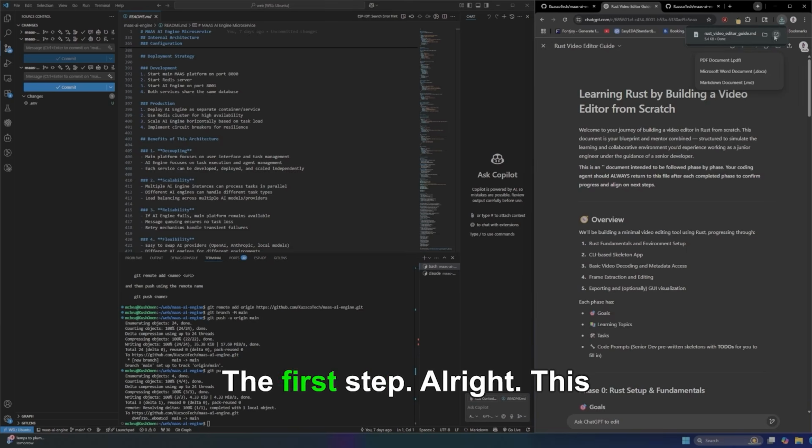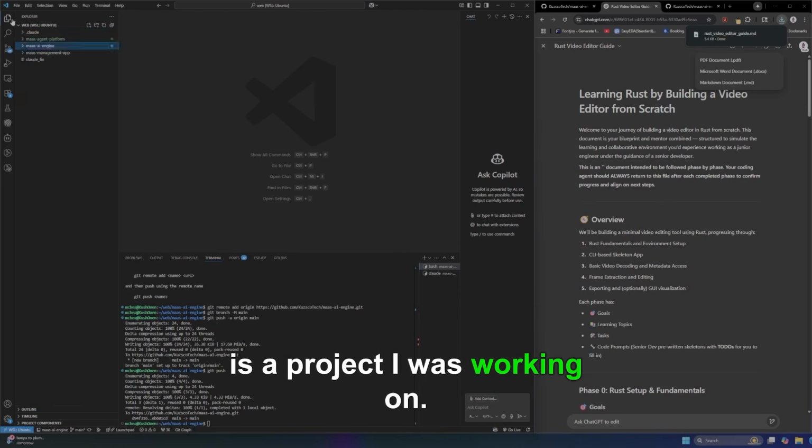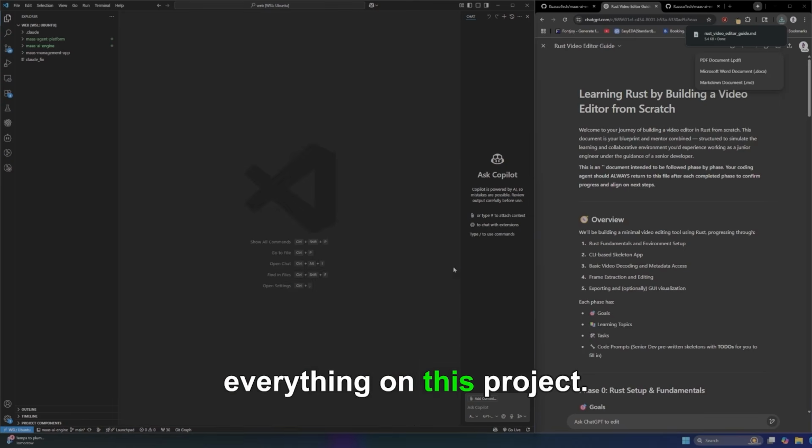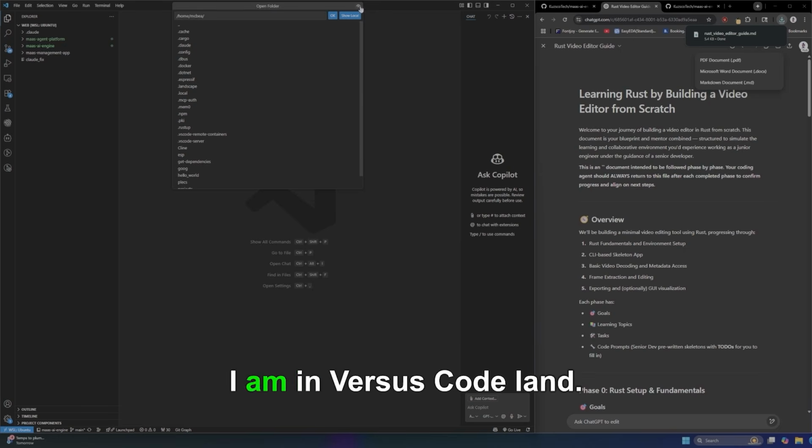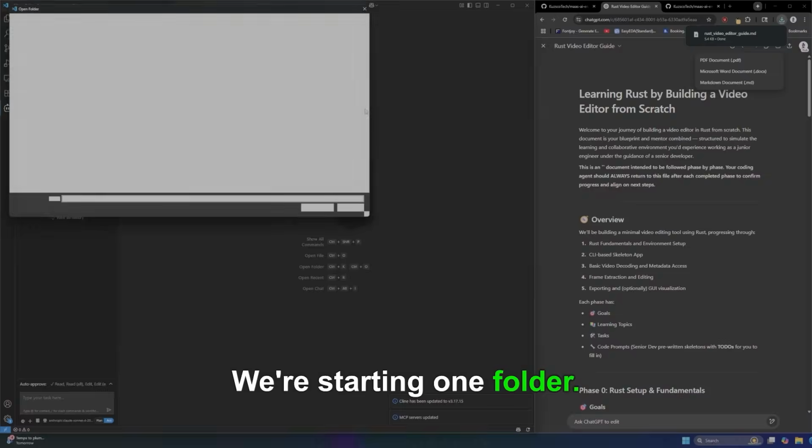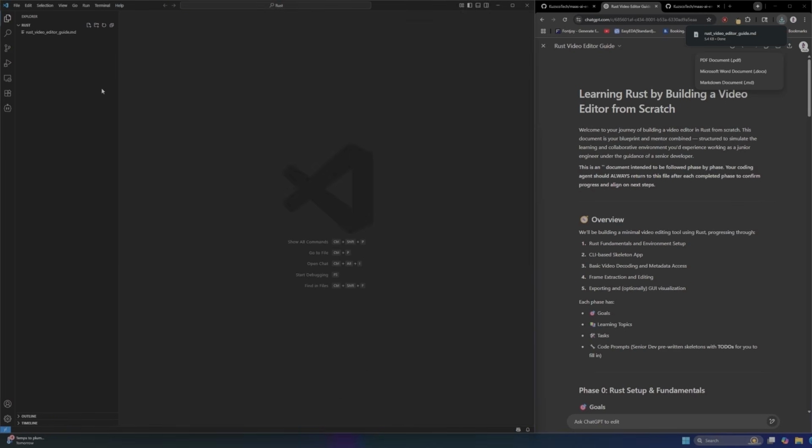All right, cool. The first step. This is a project I was working on. Ignore everything on this project. Open a new folder. I am in VS Code land. Get out of VS Code. We're starting with one folder. So we just created this. Just gonna open it. What do we got?